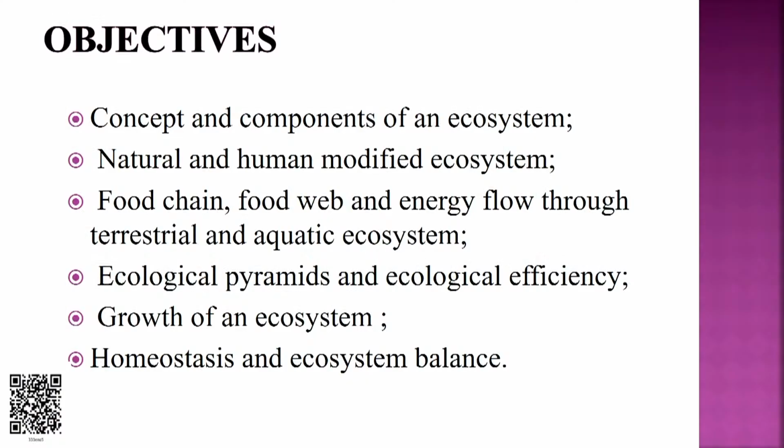So, we will discuss the concept and components of an ecosystem and classification of ecosystem, that is natural and human-modified ecosystem. We will also discuss food chain, food web and energy flow through terrestrial as well as aquatic ecosystem, and next we will discuss ecological pyramids and ecological efficiencies and growth of an ecosystem, and lastly we will discuss homeostasis and ecosystem balance. So, we will start.